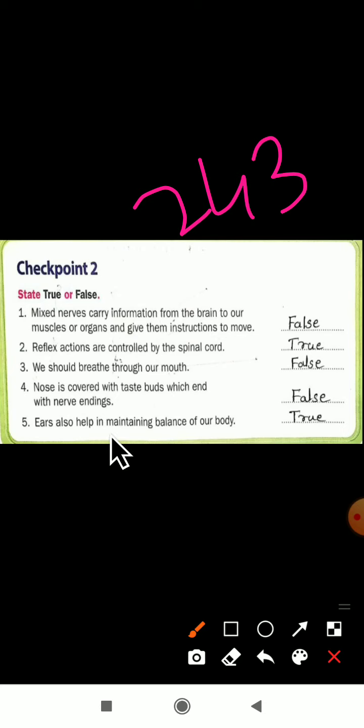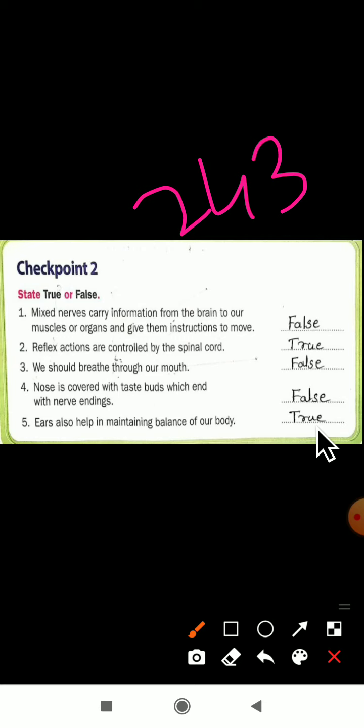Ears also help in maintaining balance of our body. Yes, as we have learnt when we were studying about the sense organs, in that we have studied our ears help in maintaining our body balance. Ears will balance our body. So it is a true statement. This is about checkpoint number 2.